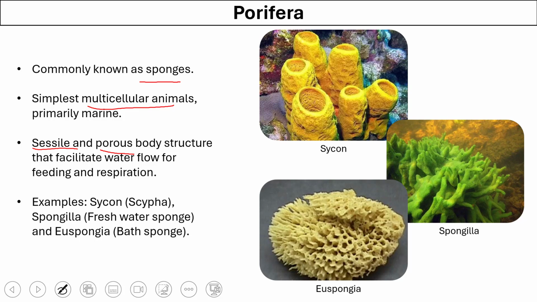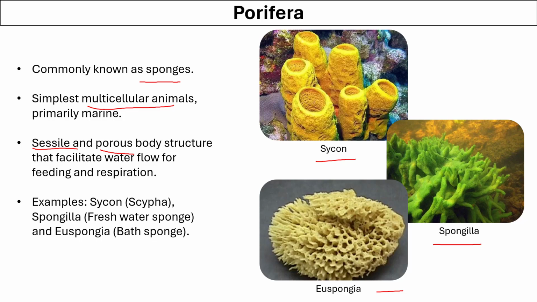They are not freely moving. That's why they are called sessile, and they have pores all over their body. Through these pores, they can circulate water, through which they not only obtain nutrients but can also exchange respiratory gases. Common examples are Sycon, Spongilla, and Euspongia.